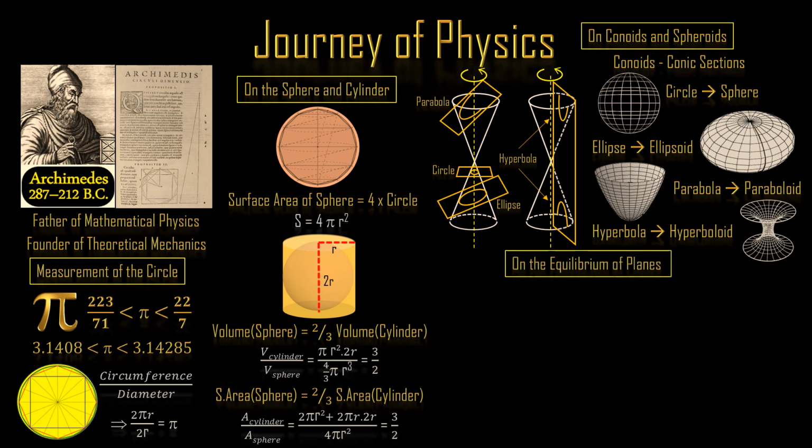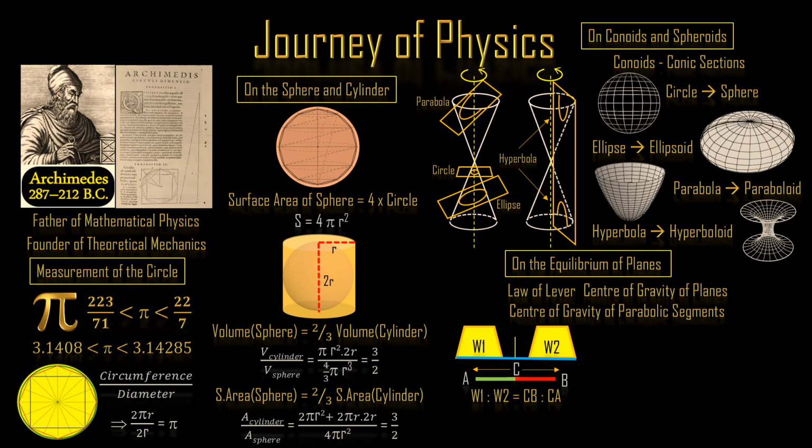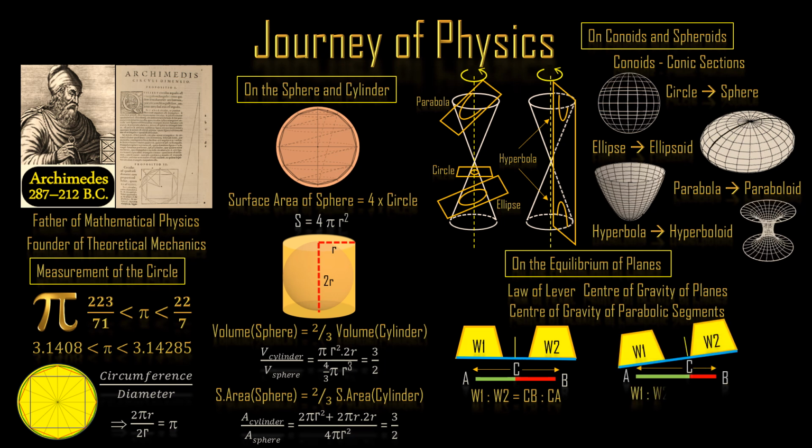On the Equilibrium of Planes is another treatise by Archimedes in 2 books. The first book contains a proof for the law of the lever and culminates with propositions on the center of gravity of planes, and the second book examines the centers of gravity of parabolic segments. One example of postulates is that equal planes at equal distances are in equilibrium, and equal planes at unequal distances are not in equilibrium, but incline towards the plane which is at the greater distance. Simply, magnitudes are in equilibrium at distances reciprocally proportional to their weights.